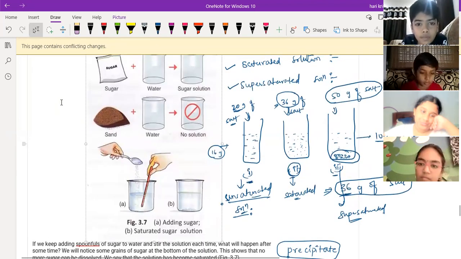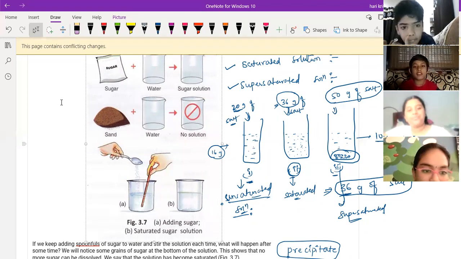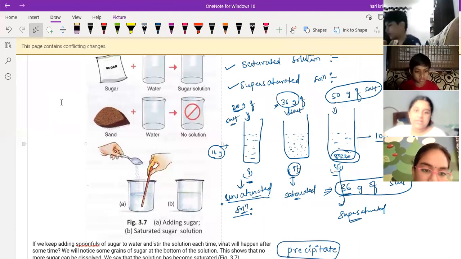So this is all about this chapter, separation of substances. What are the different separation techniques we studied in this chapter? Sir, winnowing, hand picking, sieving, decantation, sedimentation, filtration, evaporation.